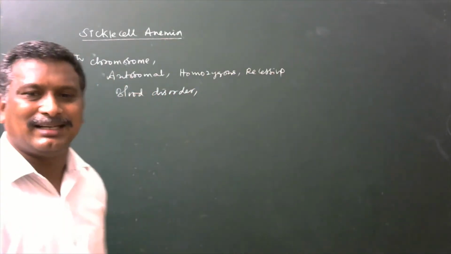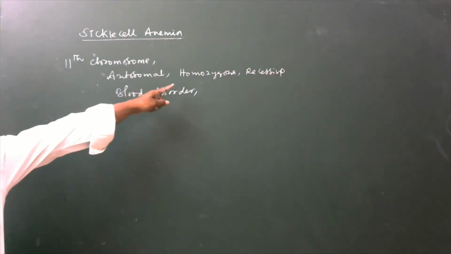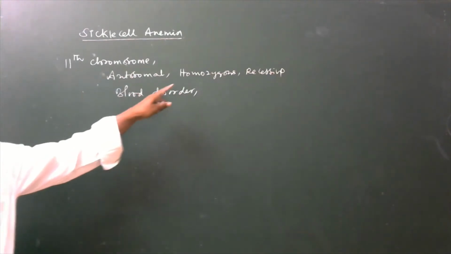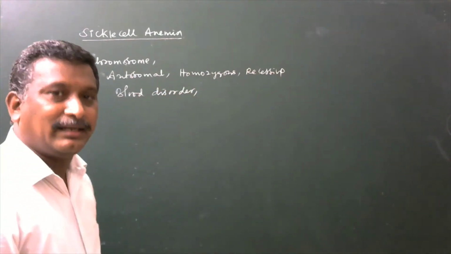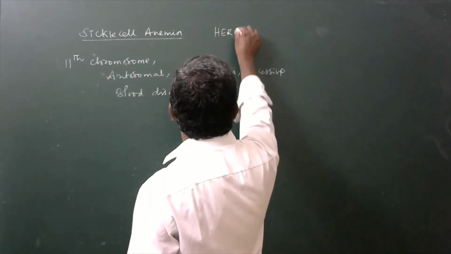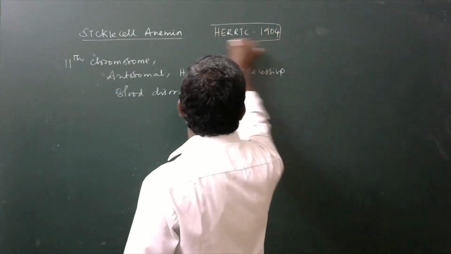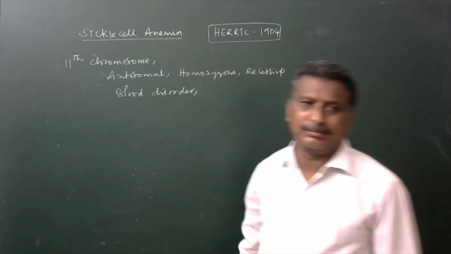Autosomal homozygous recessive blood disorder. It was identified by Herrick in the year 1904. We have to remember about it.